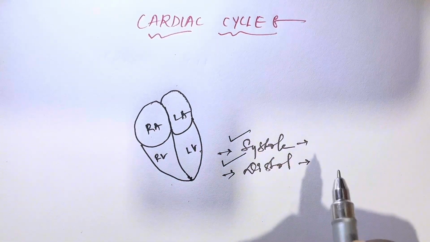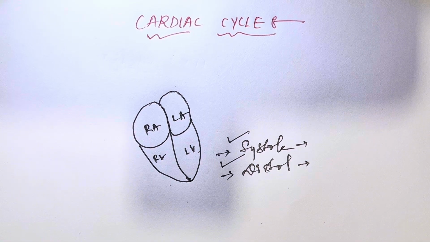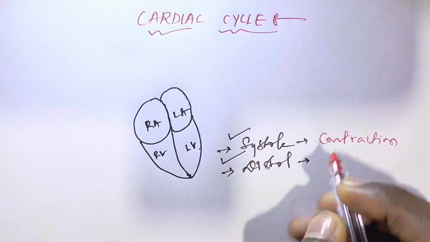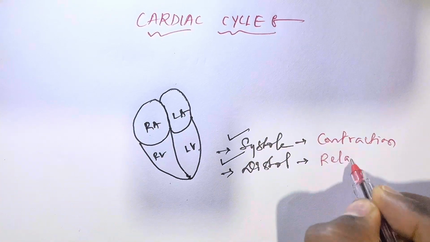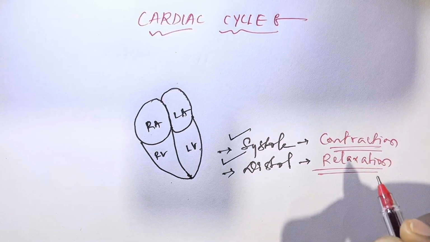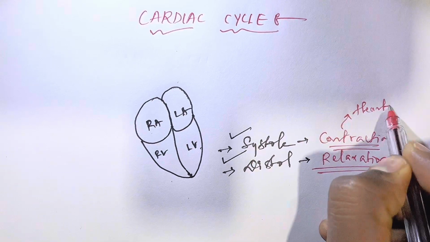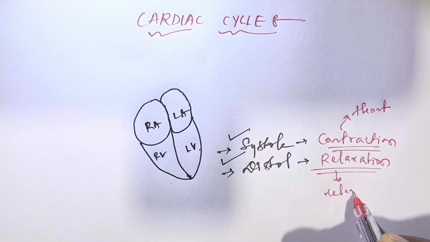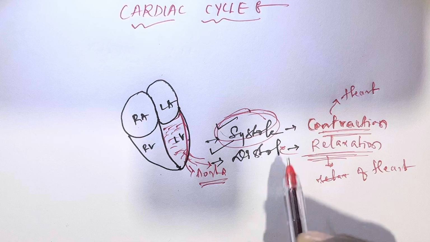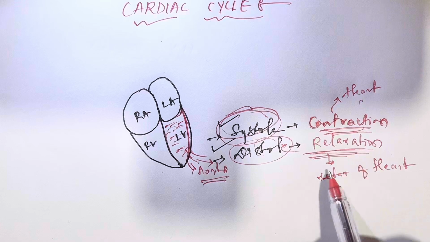For example, you people think in mind that systole means contraction and diastole means relaxation. You should understand these two things. This is the contraction of the heart. This is the relaxation of the heart. Now the systole means the contraction of the heart and the diastole means the relaxation of the heart.